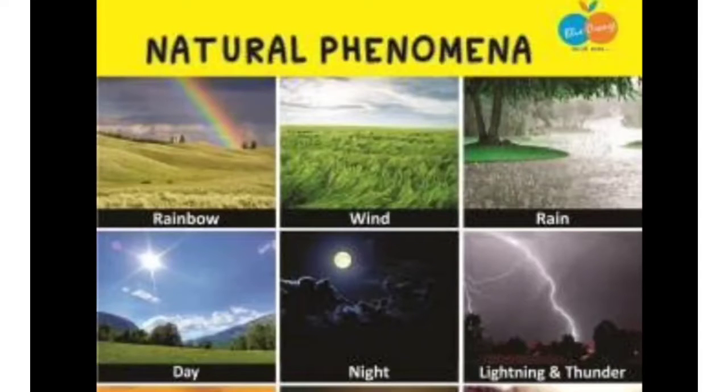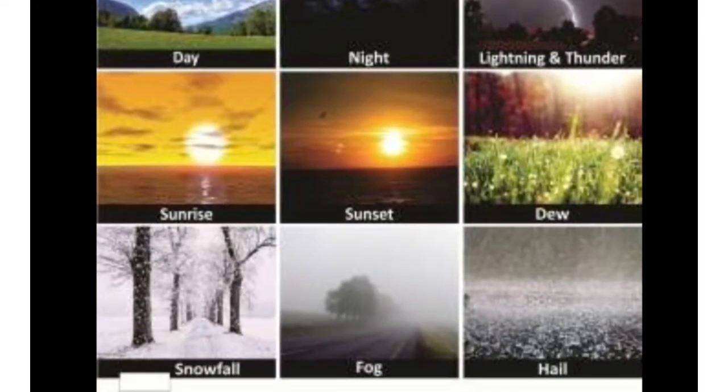Third thing is rain. Rain is the most important factor due to which life is possible on the earth. Next, daytime and nighttime are because of the rotation of the earth. Lightning and thunder, in some sense, are beneficial, but sometimes very harmful for living beings. Next one is sunrise and sunset, again with the same reason, the rotation of the earth.